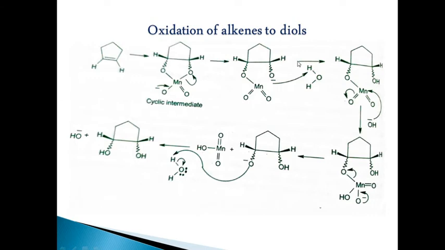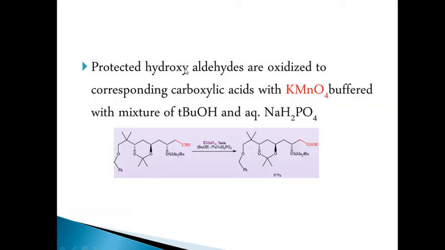Oxidation of alkenes to diol takes place through a cyclic intermediate mechanism. The main thing is that this cyclic intermediate is unstable, and syn hydroxylation will take place in this molecule. Two hydroxyl groups are added on the same side, and the process continues like this, and diols will be formed. That is the mechanism. You can easily explain it, and if any question is asked, any molecule will be forming an intermediate cyclic ester like this.